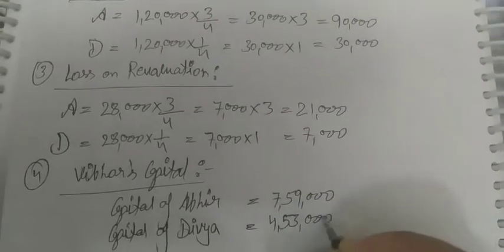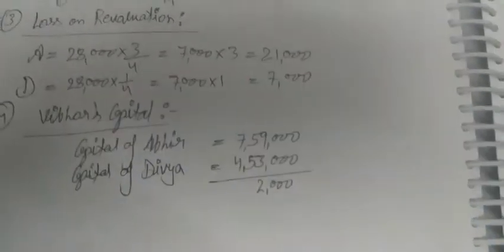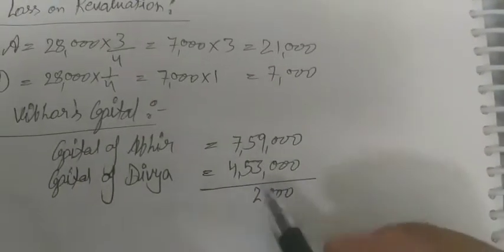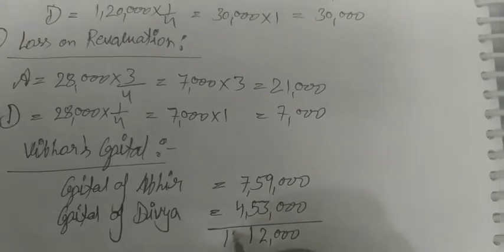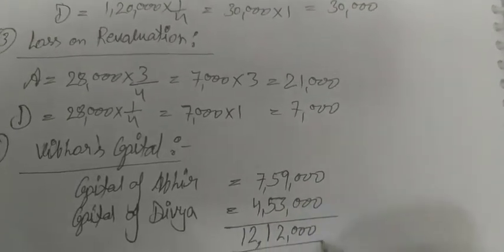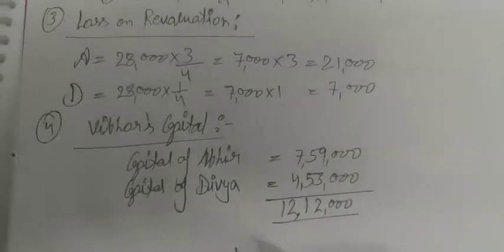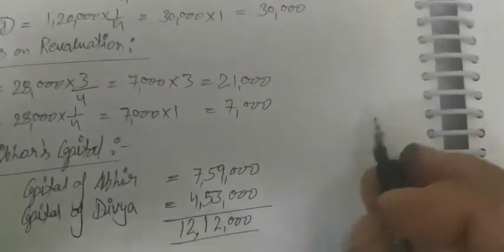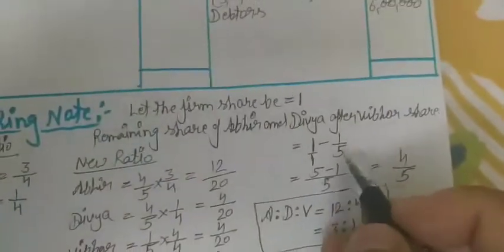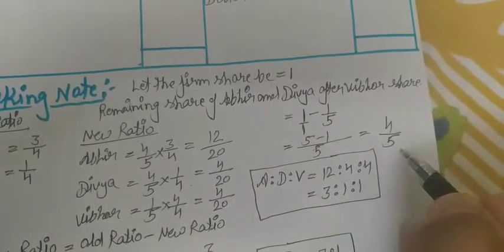The capital of Abhir and Divya together is 12,12,000. If Vibhor's share in the firm is 1/5, then the share of Abhir and Divya is 4/5.